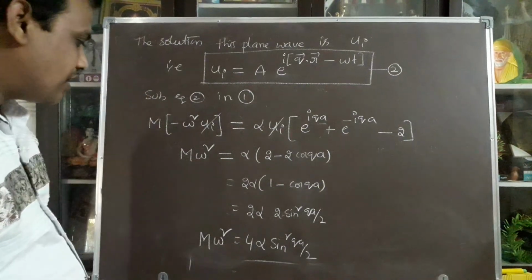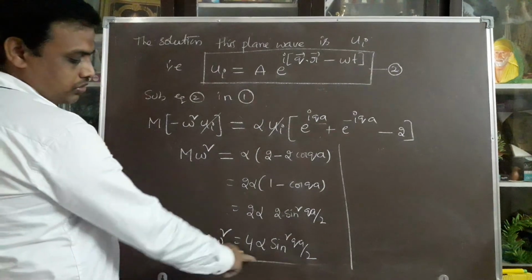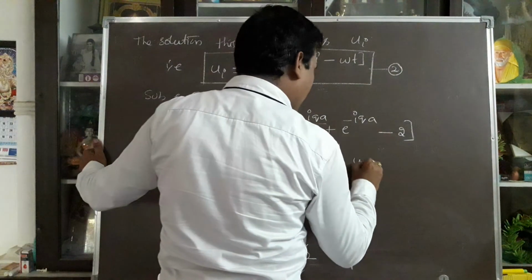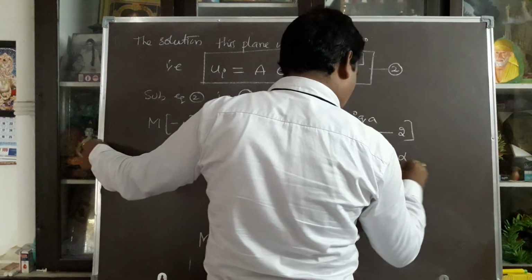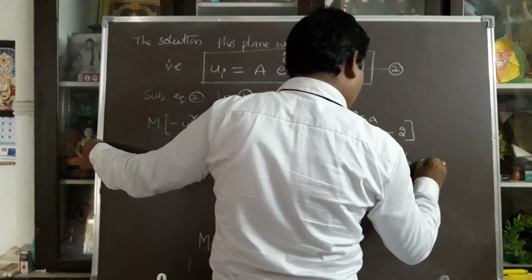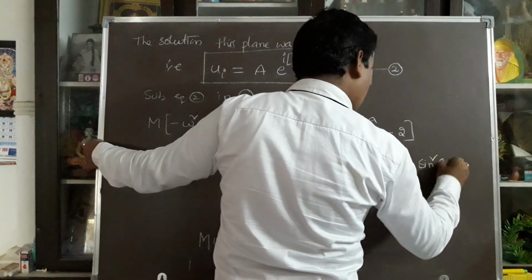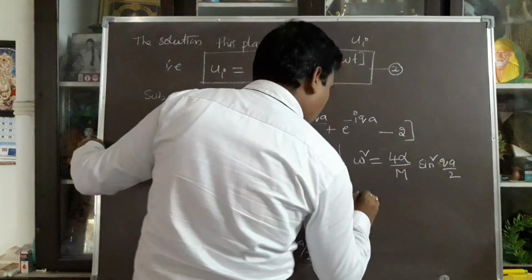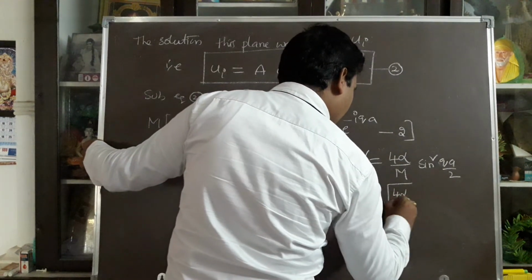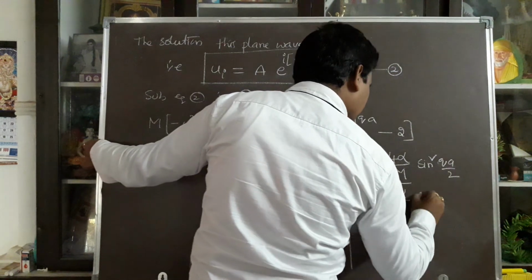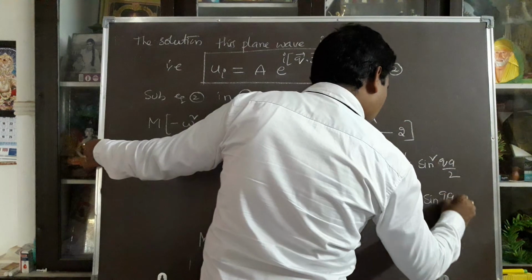I want to calculate the omega value. So the m value in the multiplication step goes to this side as the denominator. So omega square is equal to 4 alpha by capital M into sin square qa by 2. Then omega is equal to the square root of 4 alpha by m into sin of qa by 2.